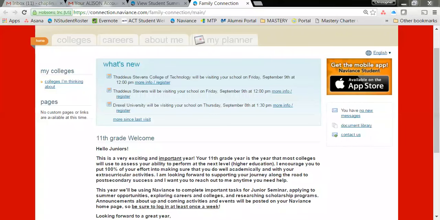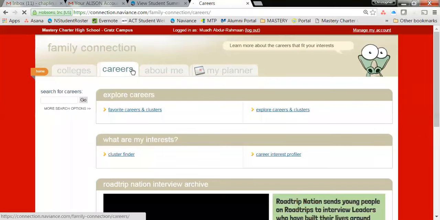Today I'm going to give you a quick and easy overview of how to access Road Trip Nation through your Naviance Family Connection account. First and foremost, you definitely want to be logged into Naviance because that's the only way you can access Road Trip Nation and all of its features. From your home page, you're basically going to click on the tab at the top that says Careers. That's going to launch you to the page that will help you to navigate different career options.